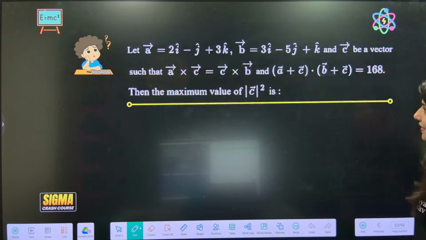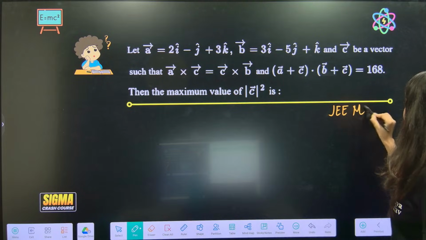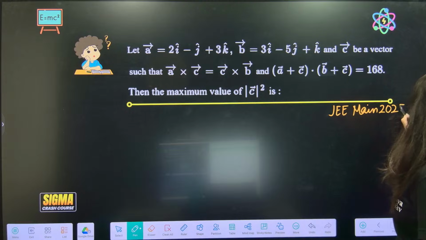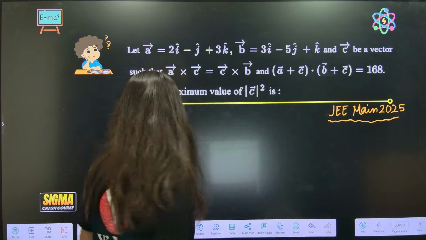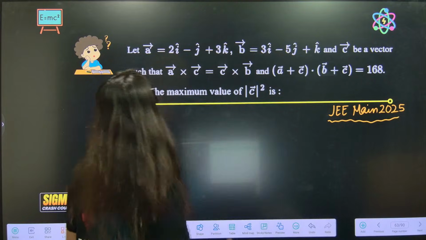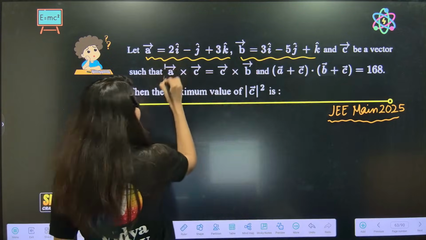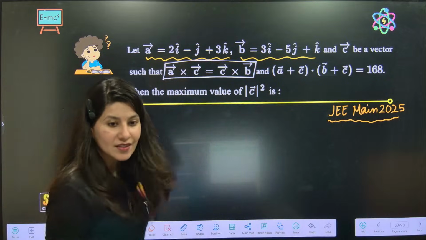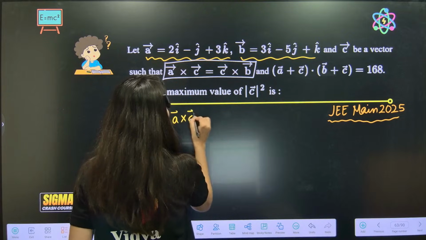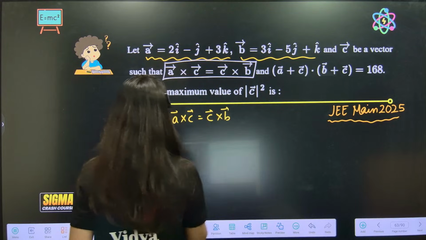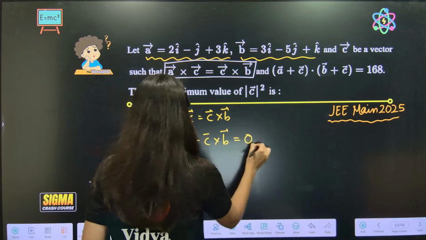Another question on your screen, JEE Main 2025. A vector is given to you, B vector is given to you, and C is another vector. Can you see a similar type of equation over here? Now, how to handle it, ma'am? A cross C is equal to C cross B. So, A cross C minus C cross B is equal to 0.